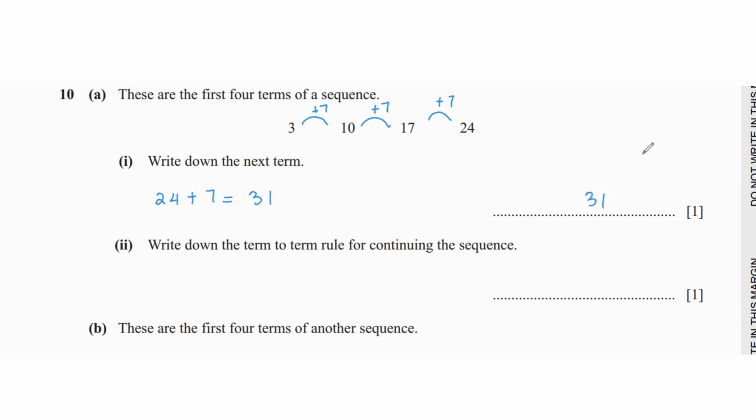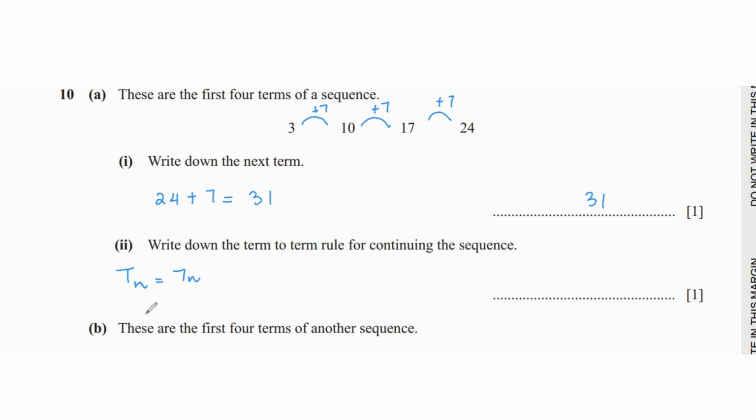Then it says write down the term-to-term rule for continuing the sequence. So as I've said before, when you're trying to find the nth term of any sequence, we first find the common difference. Since we've already found the common difference, which is 7, you will multiply the common difference by n. Now, if this common difference is being added, you keep the 7n positive. If this common difference is being subtracted, you make it negative 7n. Since in this case we're adding and the sequence is increasing in value, it's going to be positive